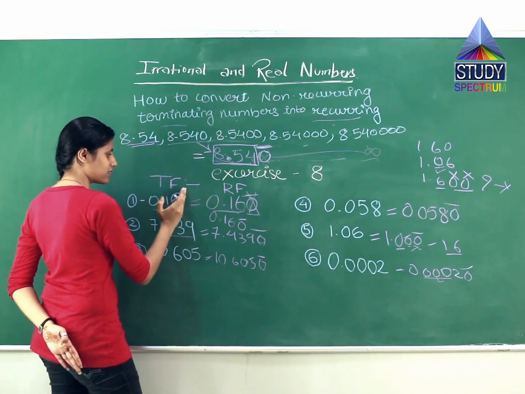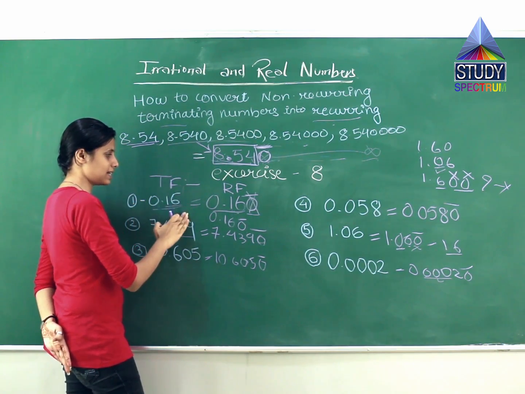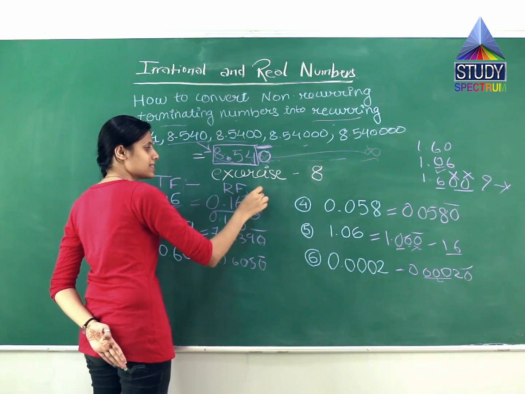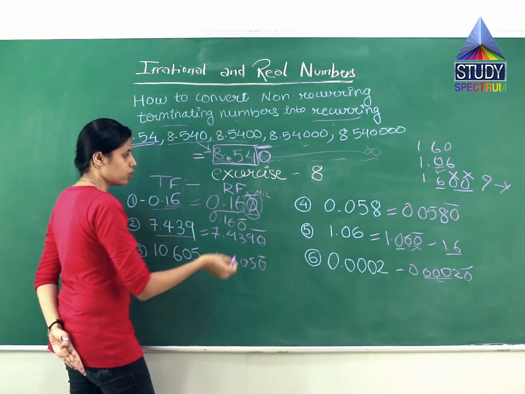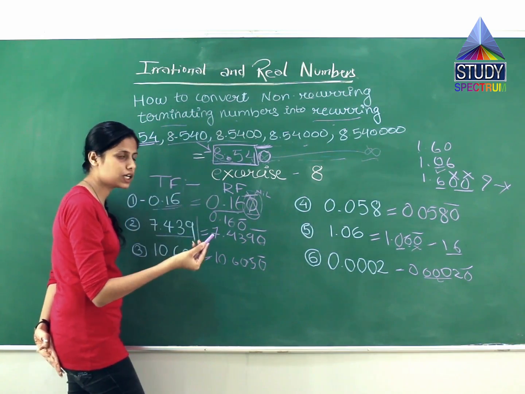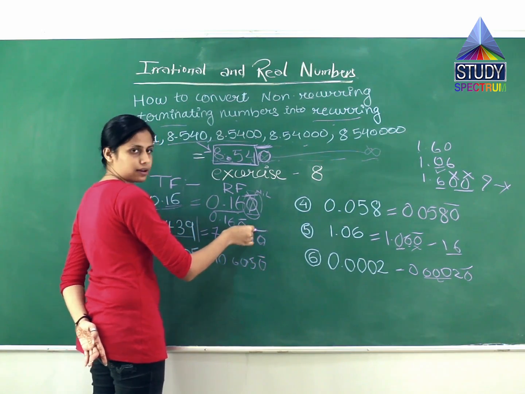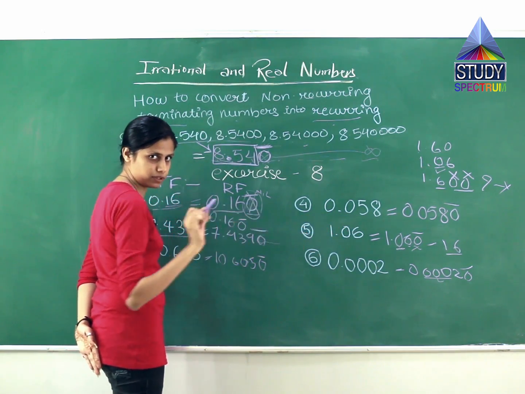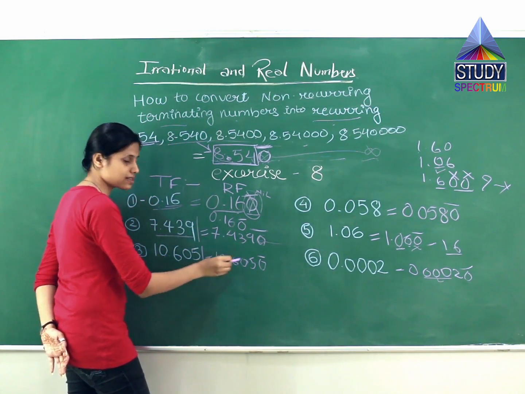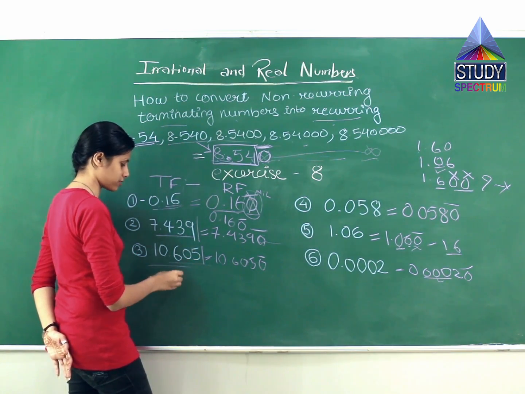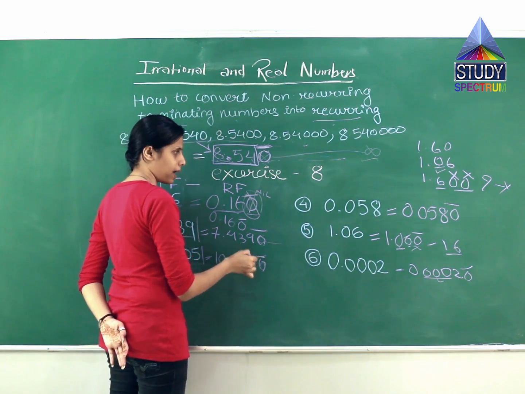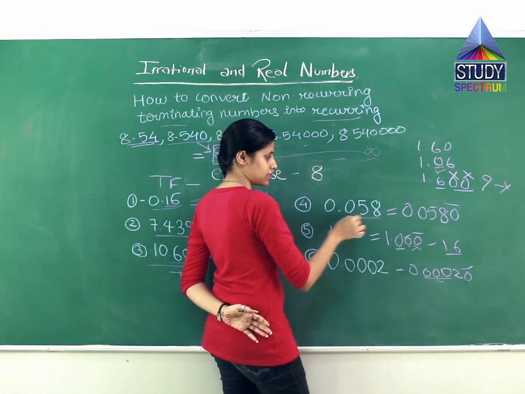Terminating means what? It ends after a certain limit. In this question, it ends at 60. But what we have done, we have converted it into a recurring form by adding a nil value. This is called a nil value because it does not have any value. So 0 and a bar. Similarly with this, it is terminating over here, but we have converted it into a recurring form by adding a 0 and a bar, representing this as a recurring form of this number. Similarly with this, it ends at 5, meaning no number is recurring in this whole fraction. It is a terminating one, but we have converted it into a recurring form by adding a 0 and a bar.